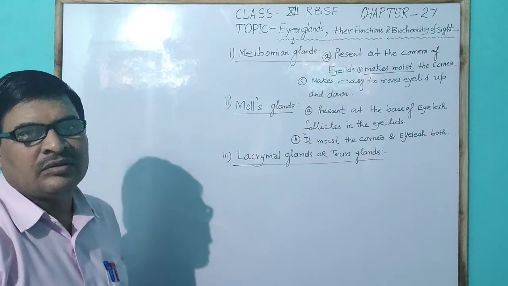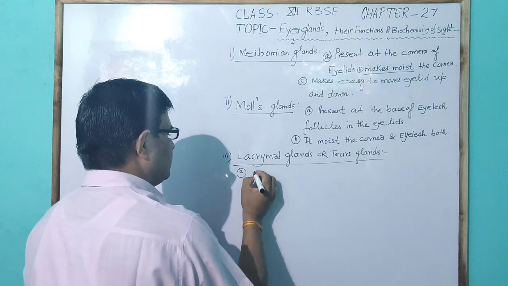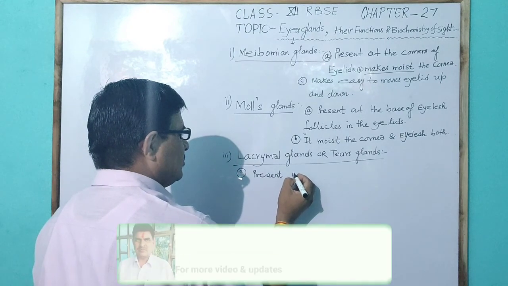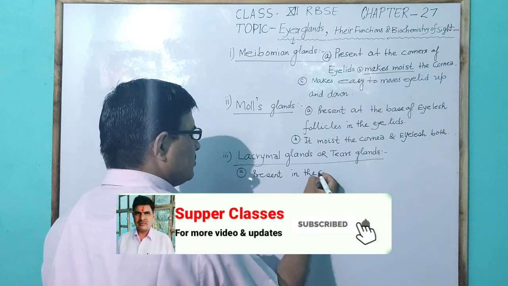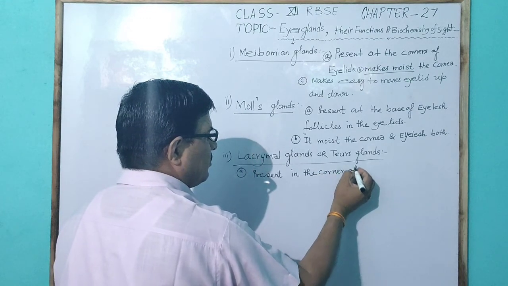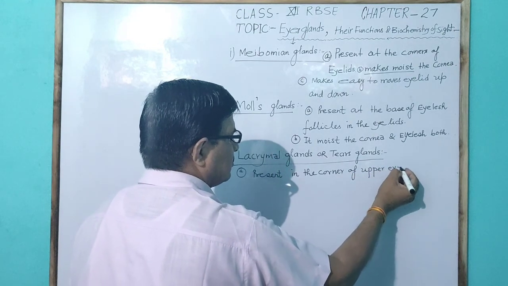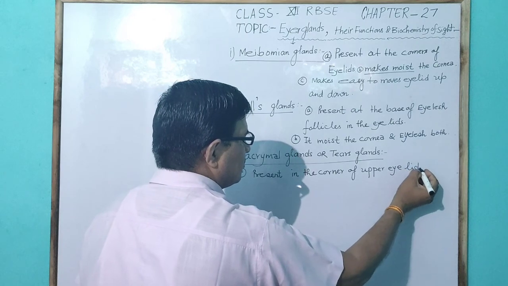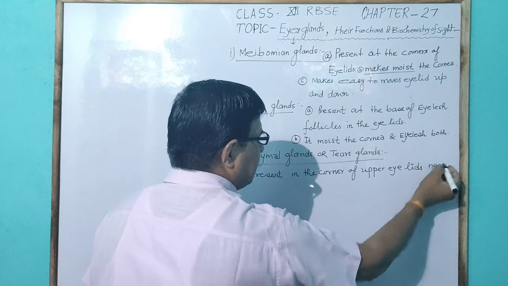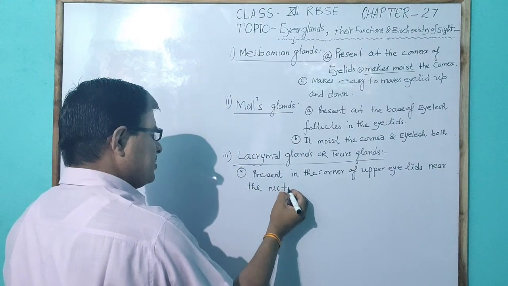Lacrimal glands are mostly present in the corner of the upper eyelid, near the nictitating membrane.